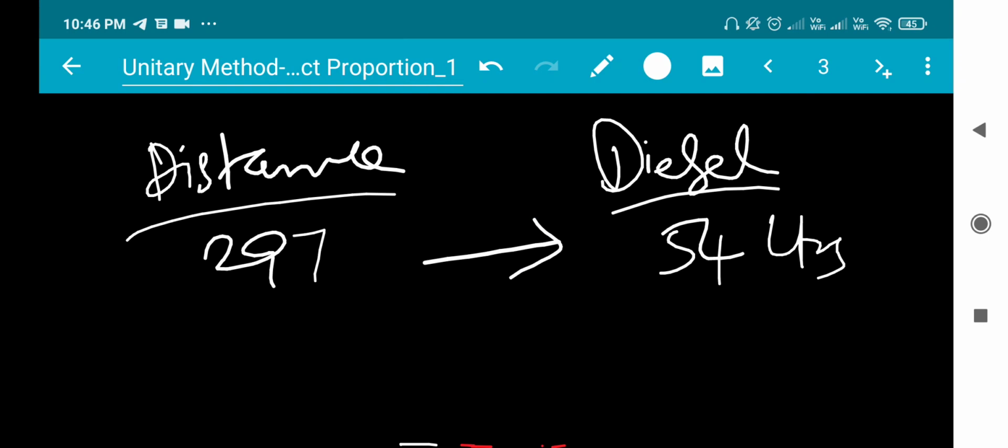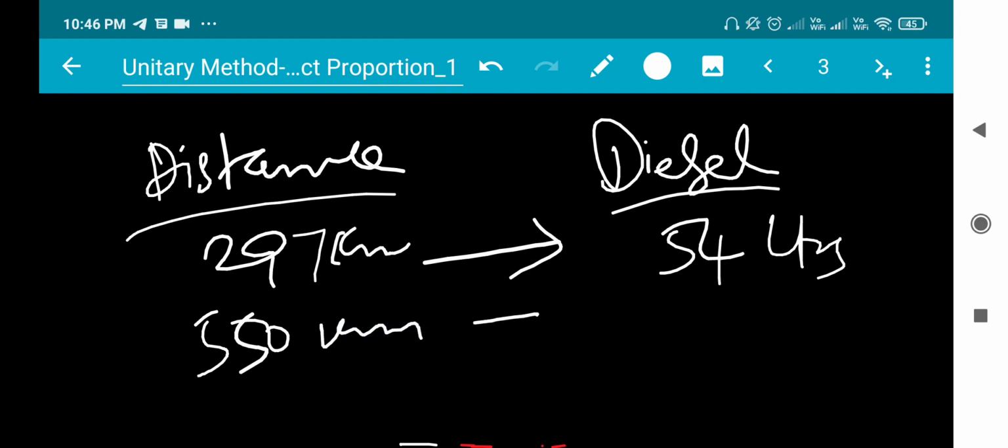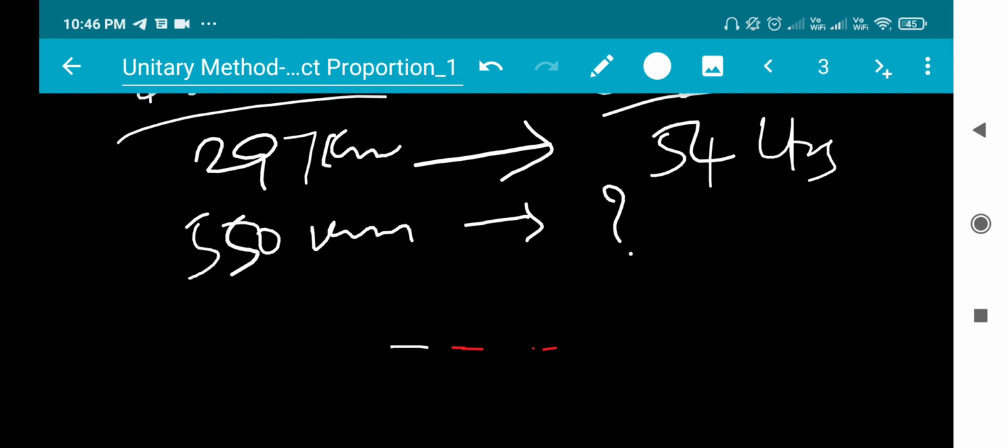What to find: if I travel 550 km, how much diesel will be consumed or required?